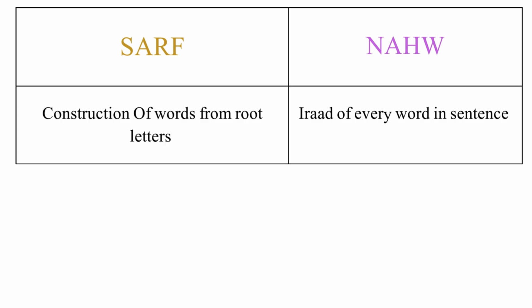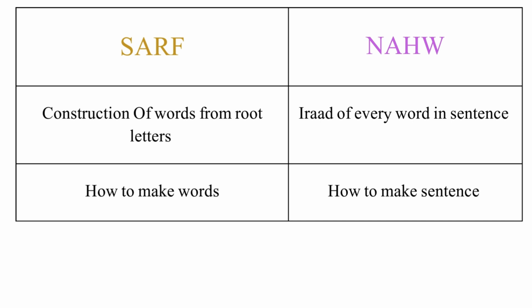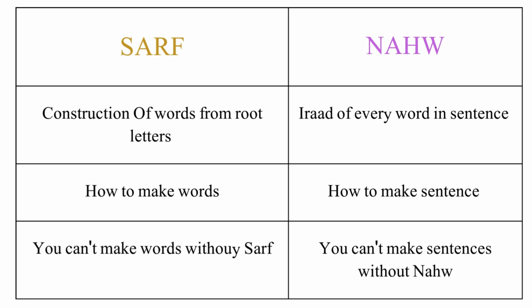So the summary is that sarf deals with construction of words from the root letters and Nahw deals with i'rab of each word in the sentence. So without sarf, you cannot make the words, and without nahw, you cannot make the sentences.